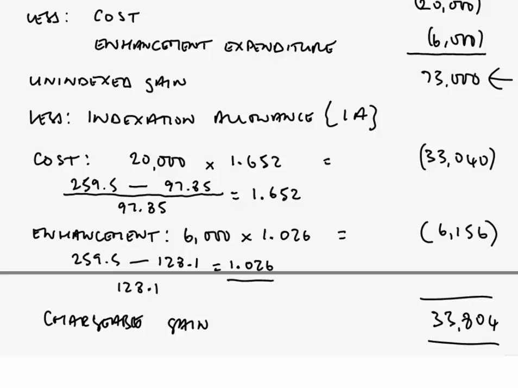Now, if it's more than 100% in terms of the effect of inflation, as here, it'll be 1 point something. Here on costs, 1.652, on the enhancement, 1.026. If, of course, it was less than 100%, the indexation factor would read 0 point, then take the figure to 3 decimal places after that point.